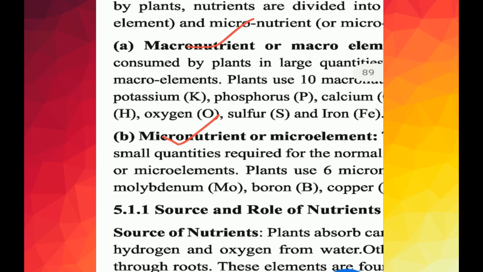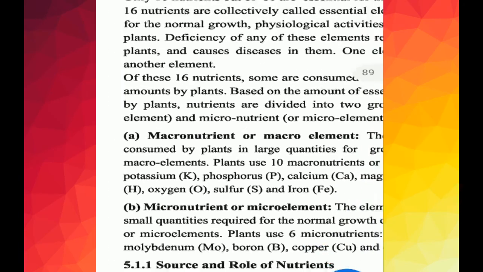About 60 inorganic nutritional elements have been identified in plants. Only 16 out of 60 are essential for the normal growth of plants. These 16 nutrients are collectively called essential elements because they are required for the normal growth, physiological activities and reproduction of all types of plants. And this is an important note for you.